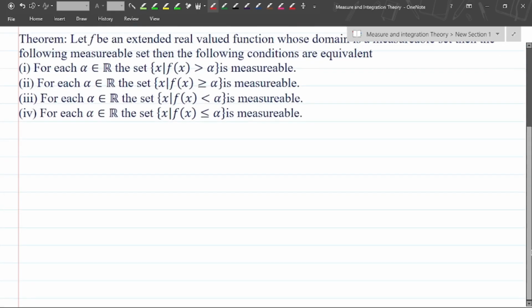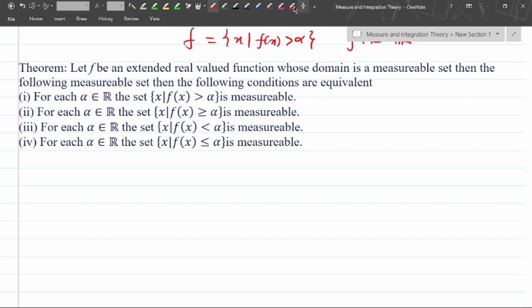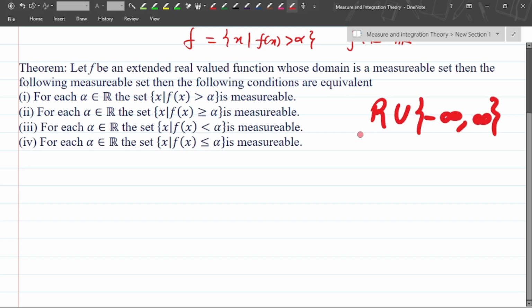The theorem has four results, and we'll prove all the results one by one. The statement of the theorem is: let f be an extended real valued function from E to R star, where R star is R union minus infinity and infinity, the extended real number set. If f is a function whose domain is a measurable set, then the following conditions are equivalent.